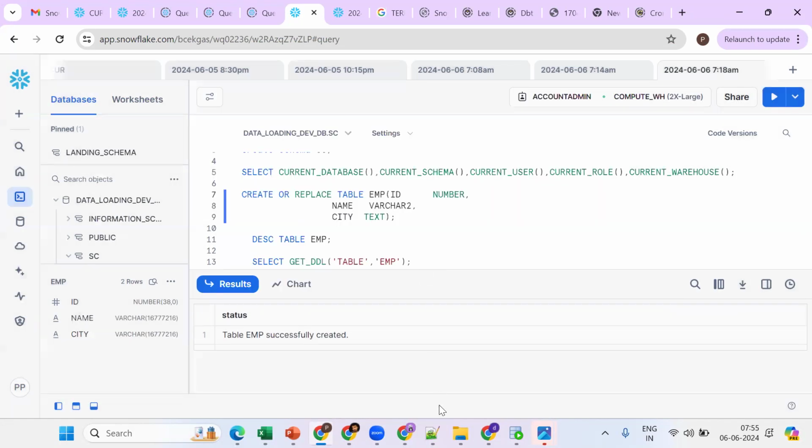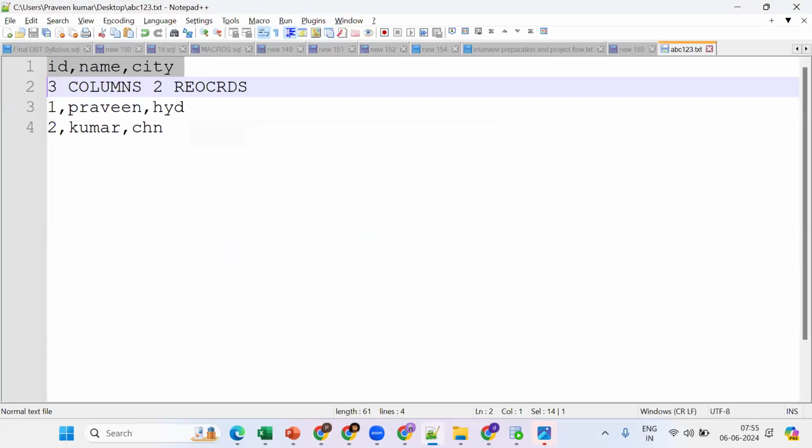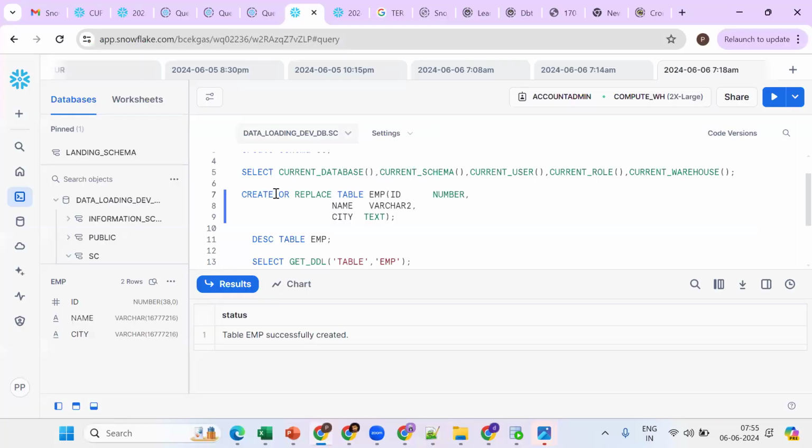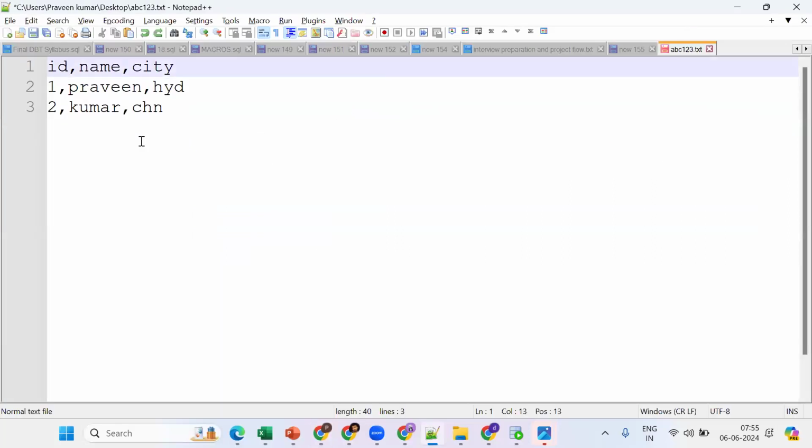So we don't want these 2 records. We are able to skip 2 things. Got it? As soon as you get the points, this way you can make it work. Okay, same thing. Suppose, see the same use case.